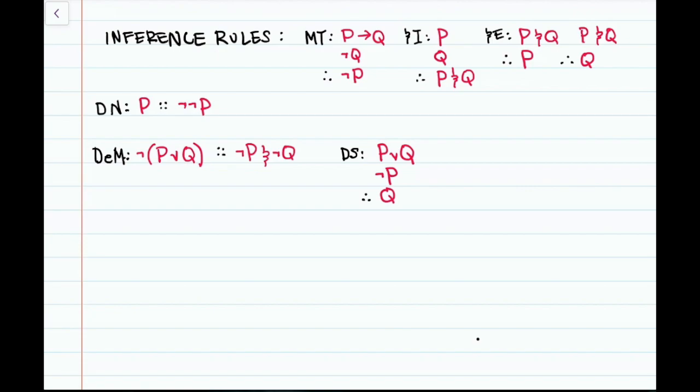And we're also going to have two more rules. One form is called conditional proof. We're going to call it conditional introduction. It says that if we have an assumption, say P, and using just our inference rules on this list, we can prove Q. The only way this is possible is if it's true that if P, then Q is true.